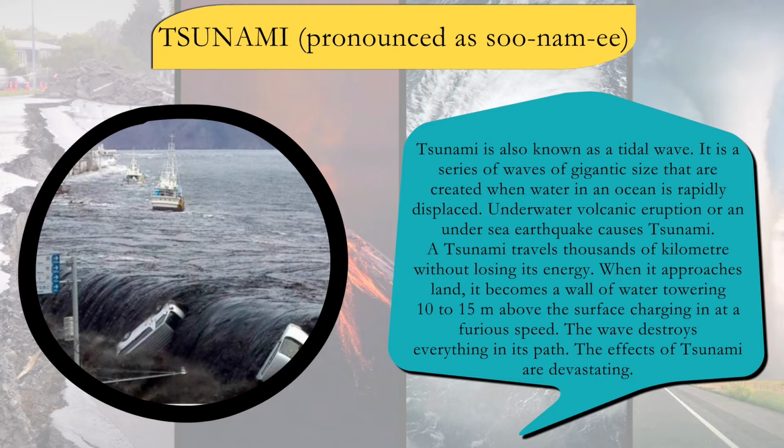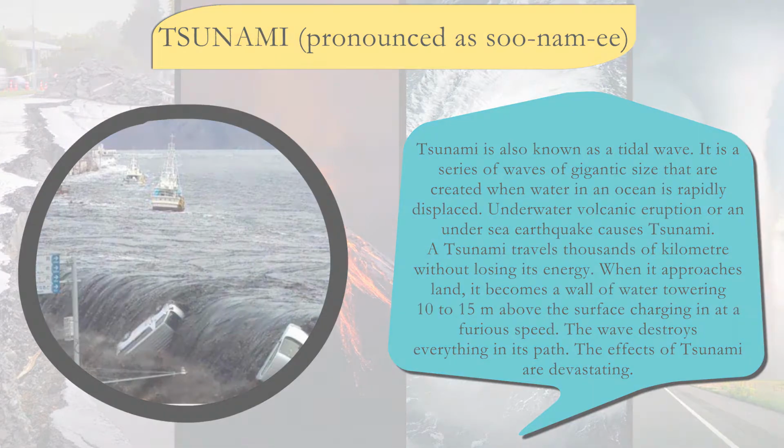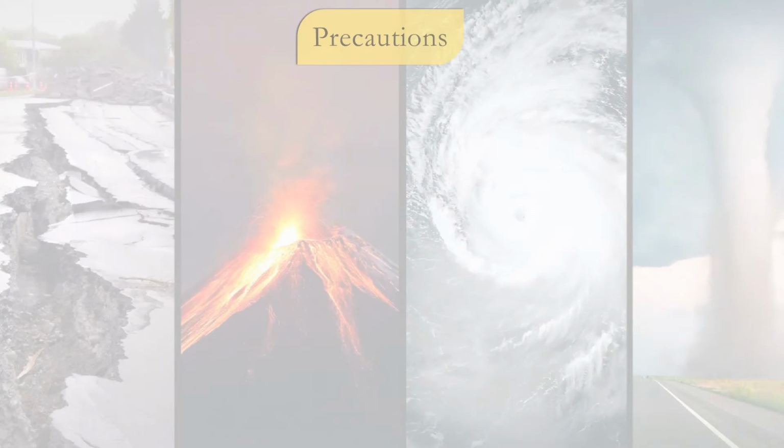A tsunami travels thousands of kilometers without losing its energy. When it approaches land, it becomes a wall of water towering 10 to 15 meters above the surface, charging in at a furious speed. The wave destroys everything in its path. The effects of tsunami are devastating.